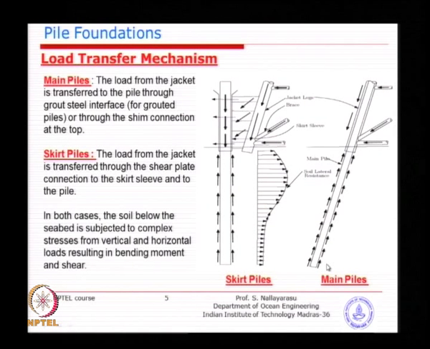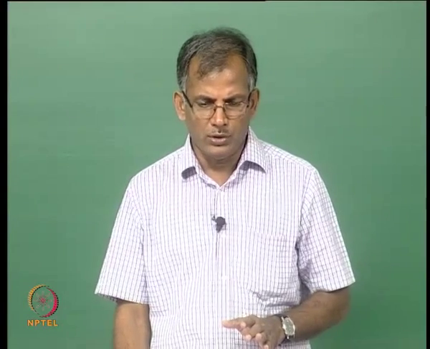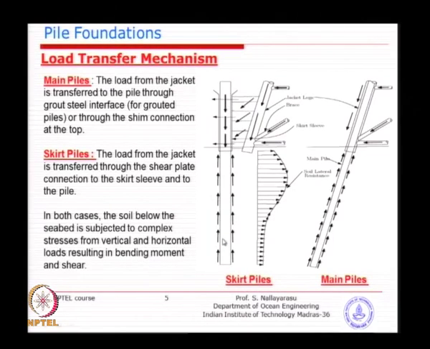How the load transfer is predominantly happening for an offshore type of foundation. I have just drawn part of the jacket and part of your skirt pile. So, this is basically the jacket leg and this is a skirt pile. I think most of you will remember, I have shown you some pictures that the load from the jacket has to transfer through the plated connection to the outer shell and then to the pile, and predominantly goes through friction.